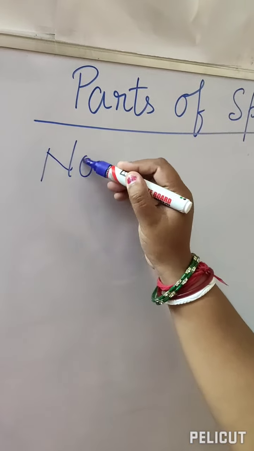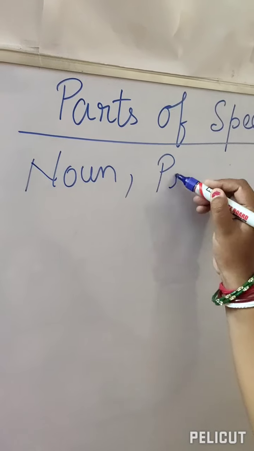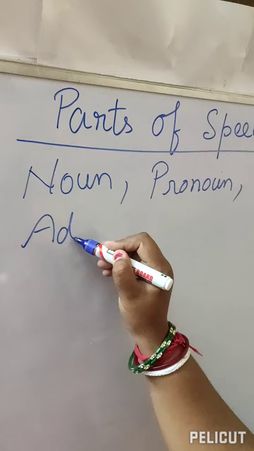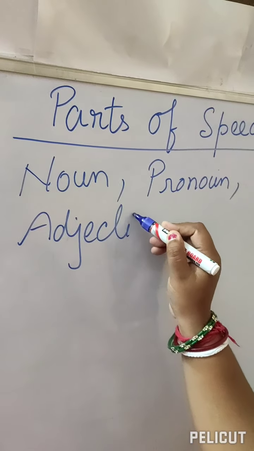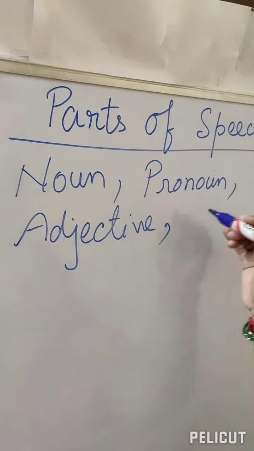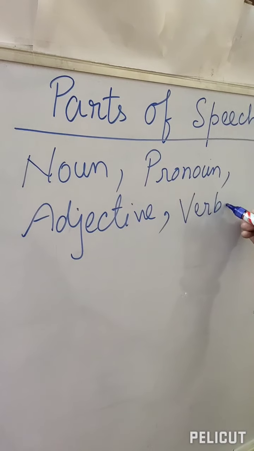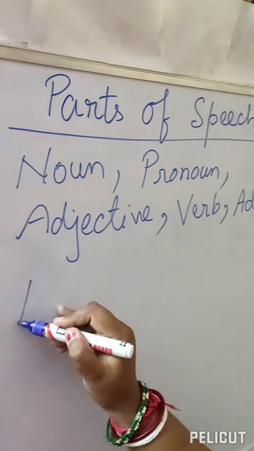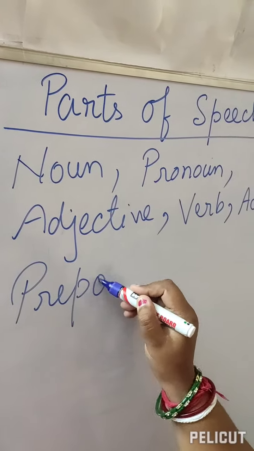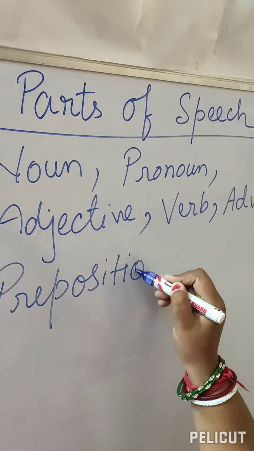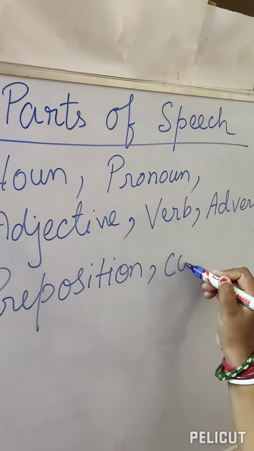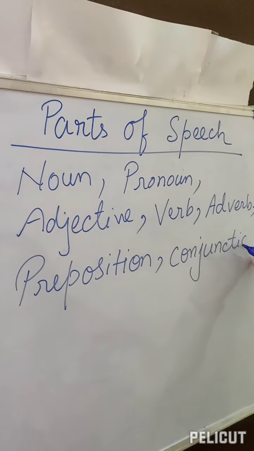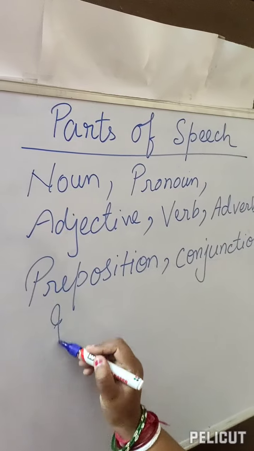First one is noun, then we have pronoun, then we have adjective, next we'll go to verb, then we have adverb, then we have preposition, we have conjunction, and lastly we have interjection.